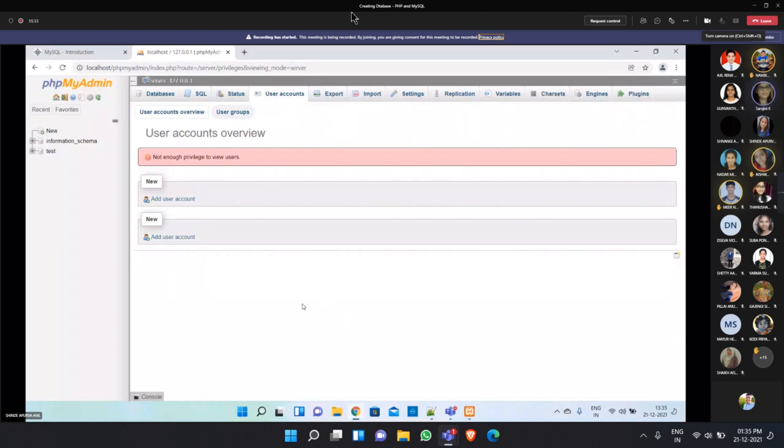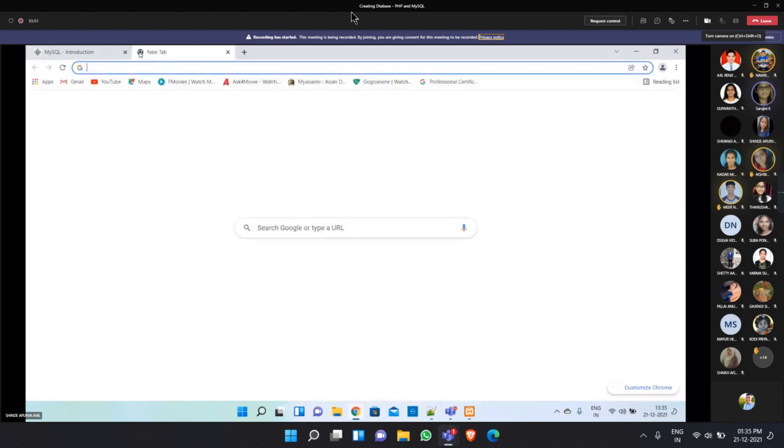Okay, so because you couldn't see the change password option, right? You did not change it. Close the browser, only your browser. Close and type localhost again.